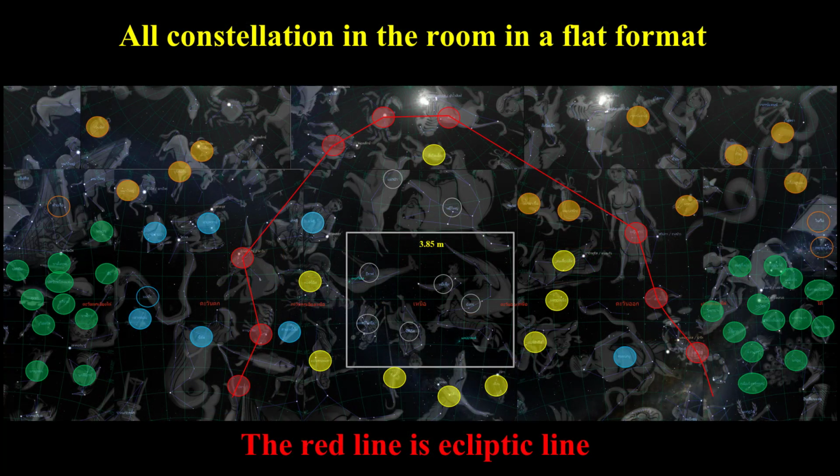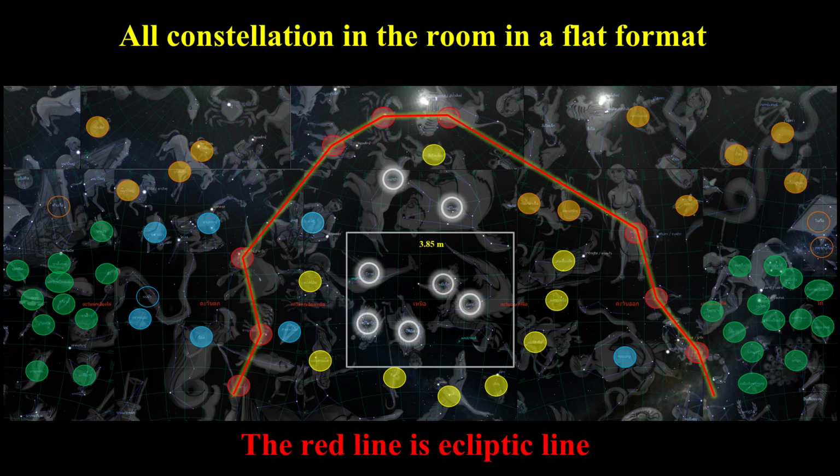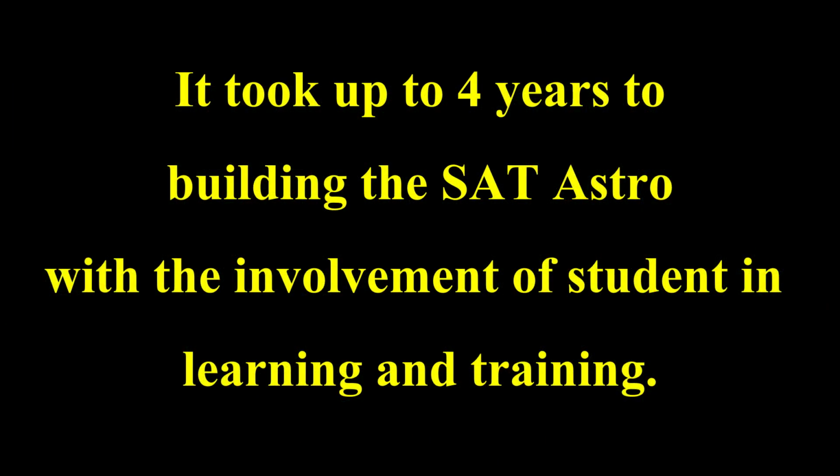Here are all the constellations that have been created and installed for display in this star room in a flat format. The red line represents the ecliptic path through which the 12 zodiac constellations pass. The gray circles represent constellations that can be rotated and displayed on the large LED screen, totaling 7 groups. It took up to 4 years to build the SAT Astro, with the involvement of students in learning and training.